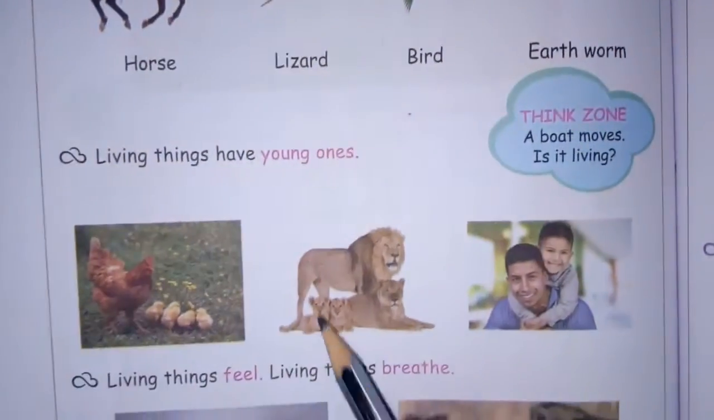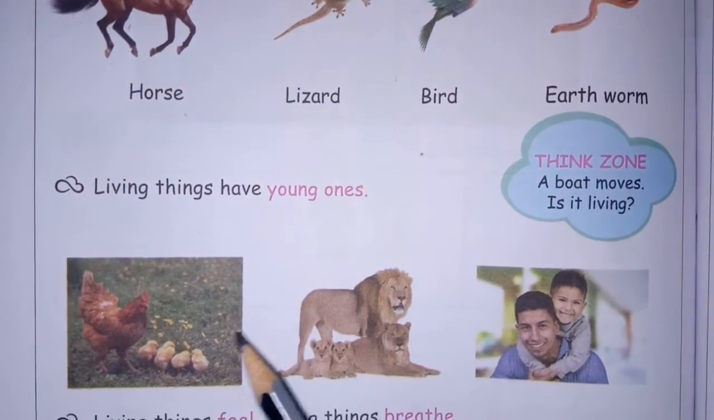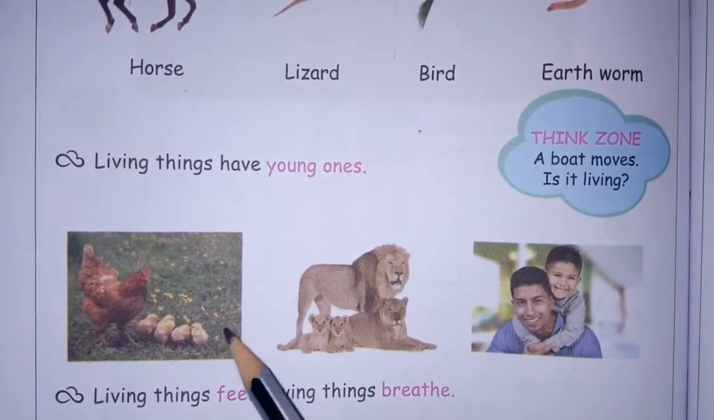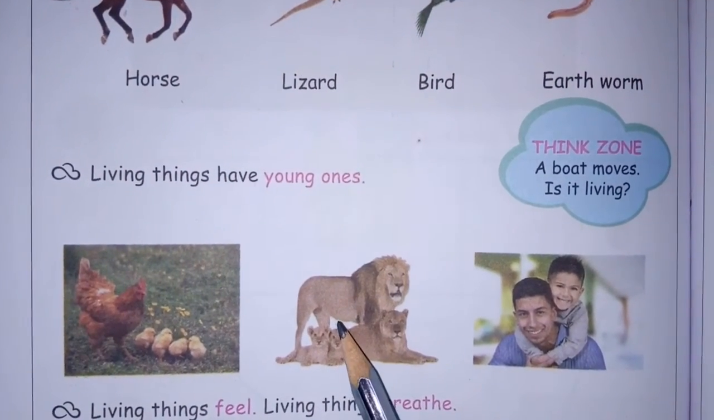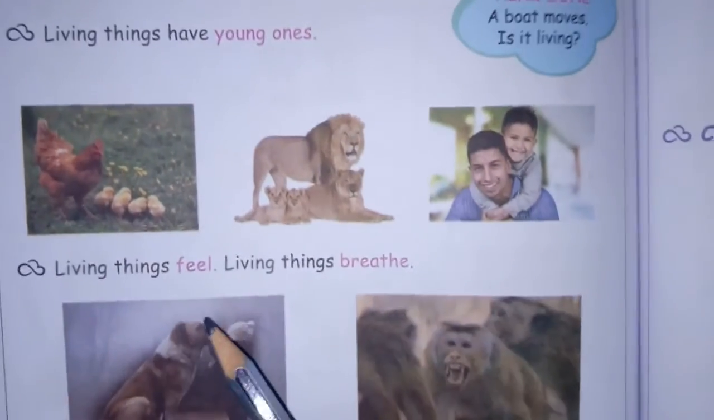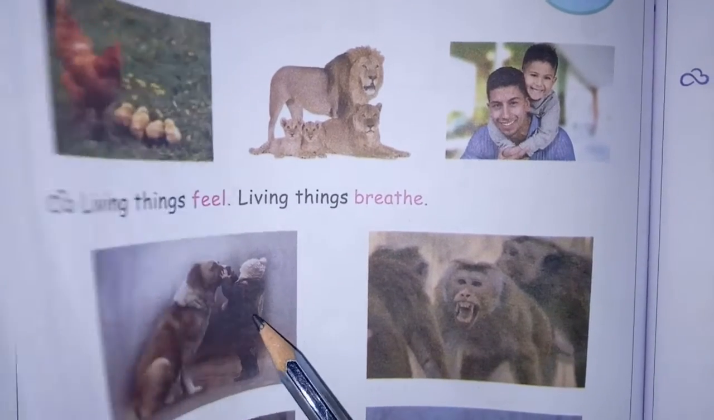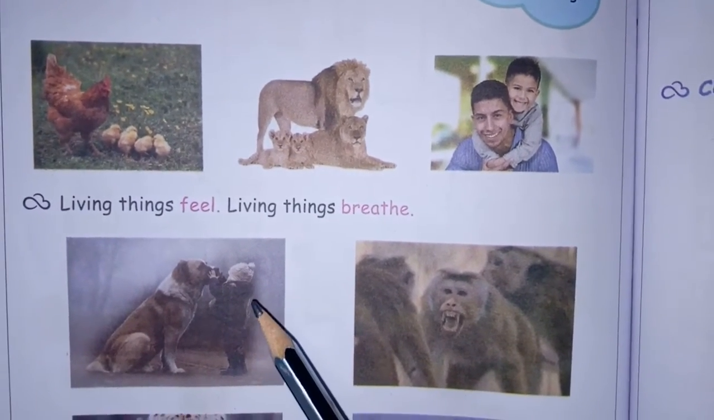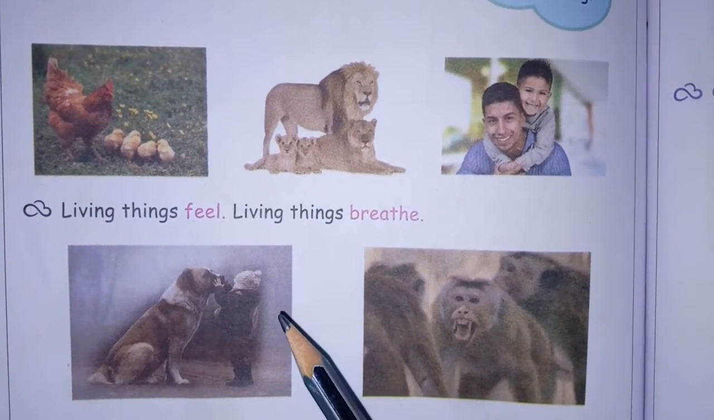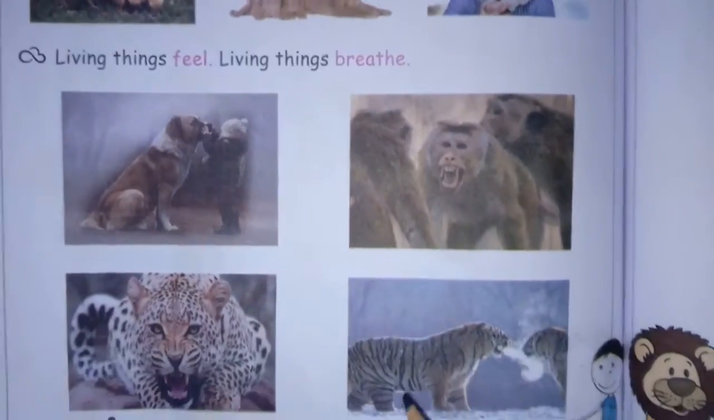Okay, next thing, living things have young ones, they produce young ones. Okay, for example, what is the young one of the hen? It is the chick. What is the young one of the lion? Cub. And human beings have babies. Okay, next, living things feel, living things breathe. So feel means they have affection, and they also take care of their young ones, etc. And also they breathe, that means they take in oxygen, that means they are involved in the respiration process. Understood, children?